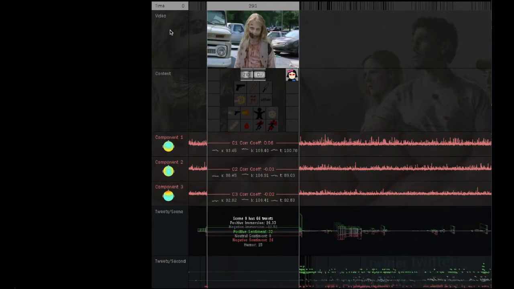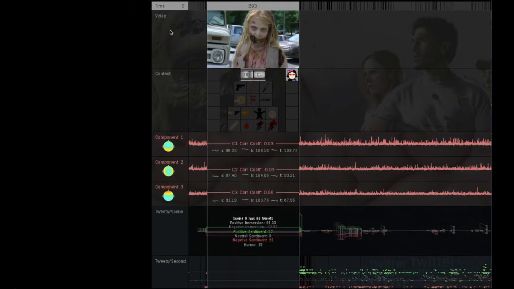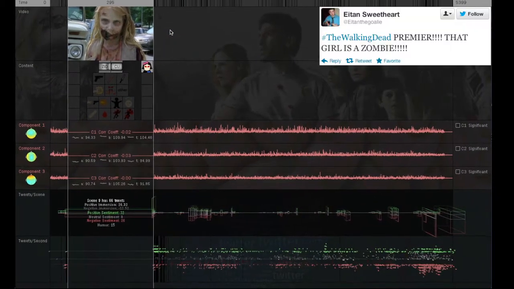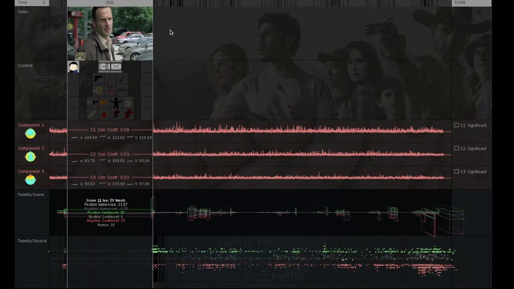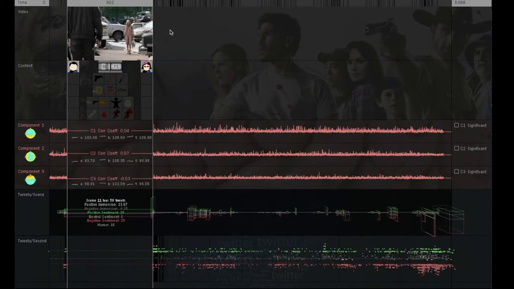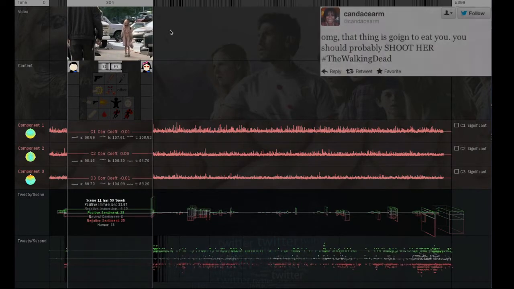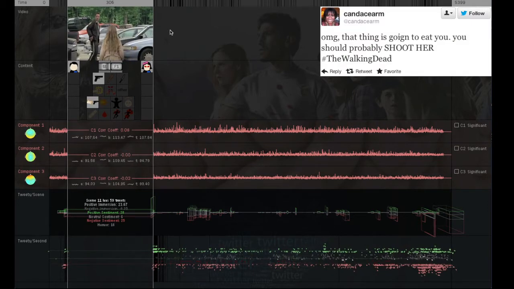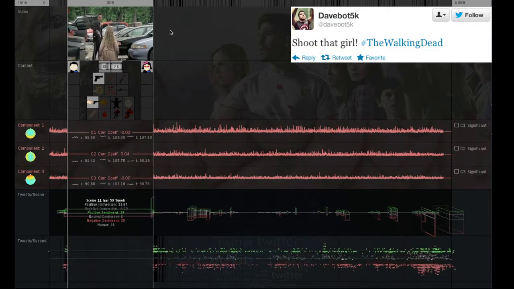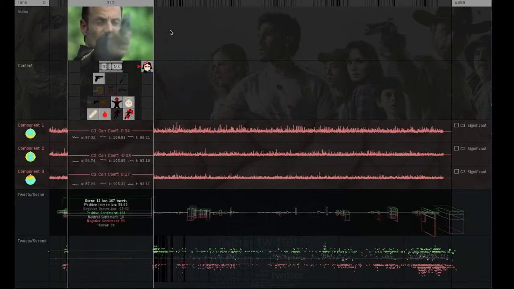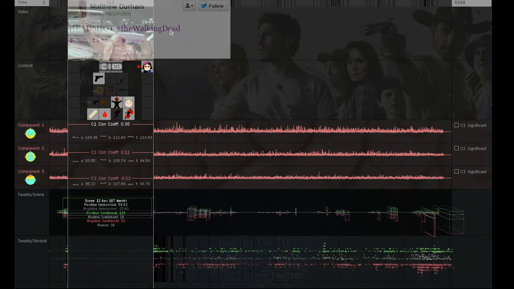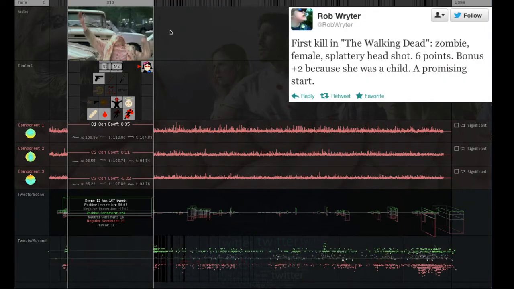As the girl turns and reveals that she's a zombie, the audience reacts on Twitter with shock, fear, and excitement. Many urge Rick to shoot the girl as if they were collectively yelling at the screen via Twitter. Rick pulls his gun and fires. Brain activity spikes and hundreds of tweets pour in, celebrating the headshot.